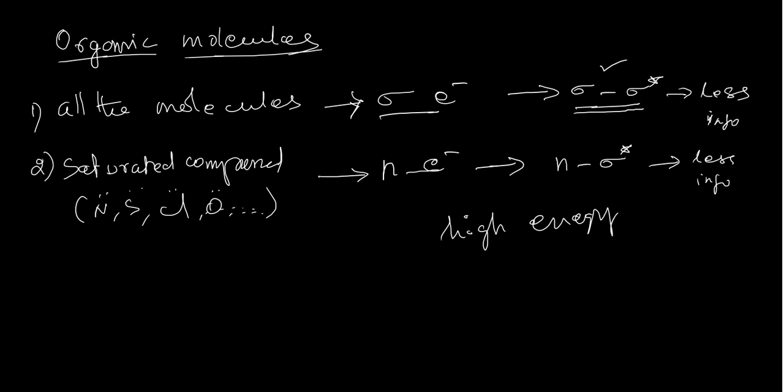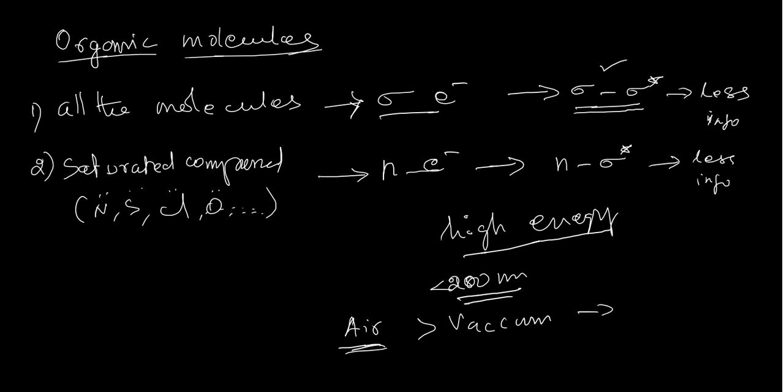And there is one more difficulty. These are all high energy transitions, usually observed below 180 nanometers or below 200 nanometers. This is very high energy. In that region, air will absorb, air will show transition. Then how can you study? Therefore you need a vacuum to study this kind of transitions. That is called vacuum UV. In a normal situation, we don't study this kind of transitions.